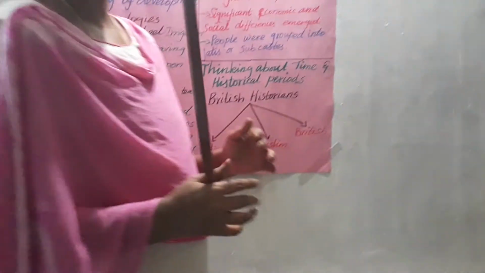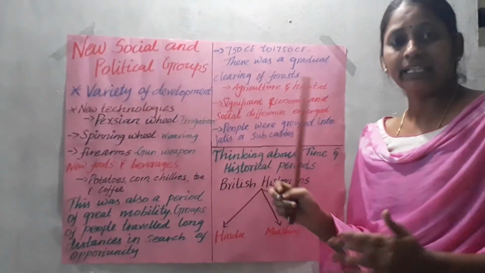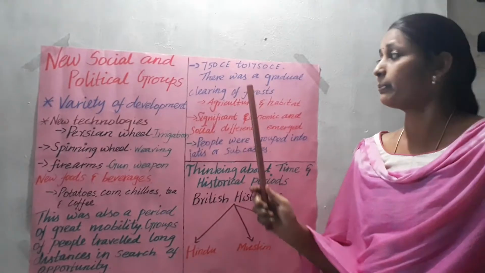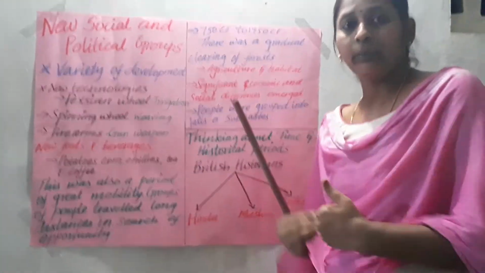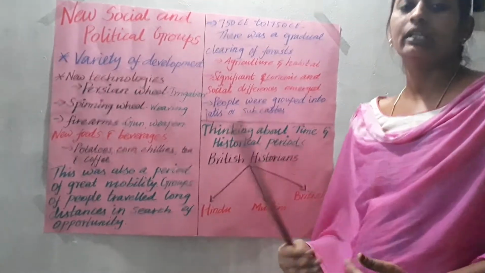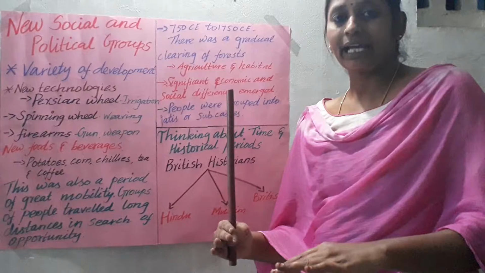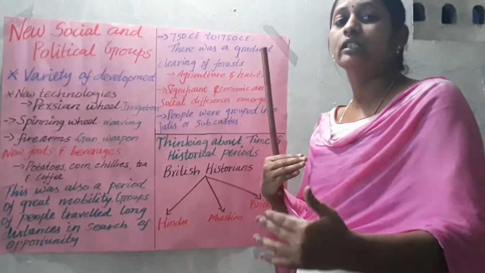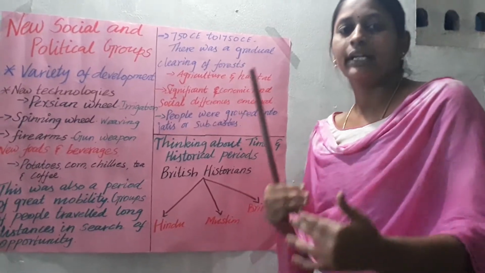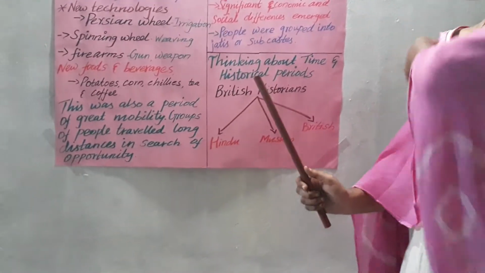In this topic, as I said before, at the beginning of the 18th century, particularly 1750, the British people, the European people, started to come to India. They started trading activity. When they came to India, many learned people, many studied people, came along with the traders and settled here.